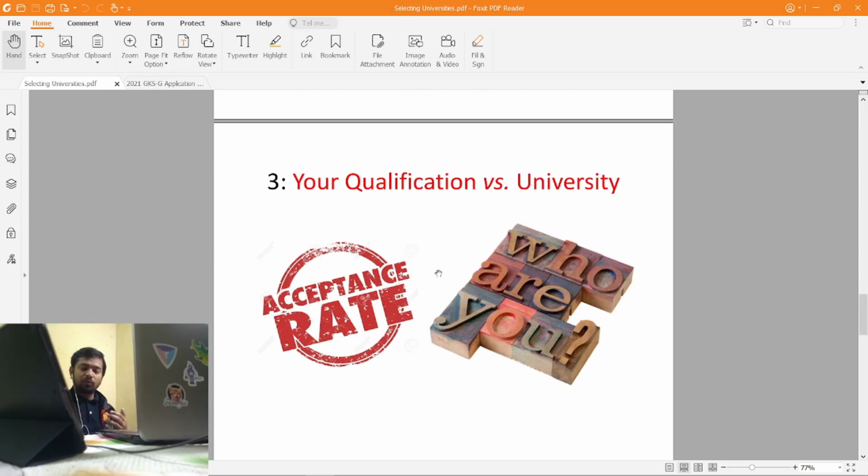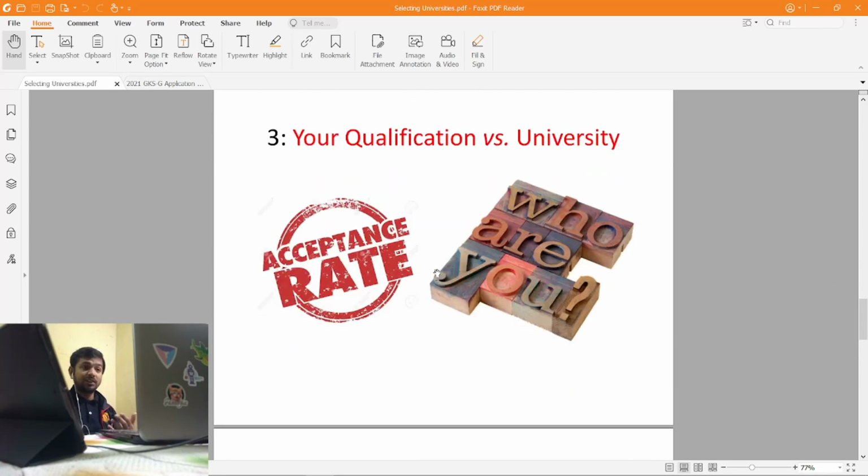The third point I'm going to share is your qualification versus the university. There might be a possibility that the university you are targeting is very highly rated compared to your application.